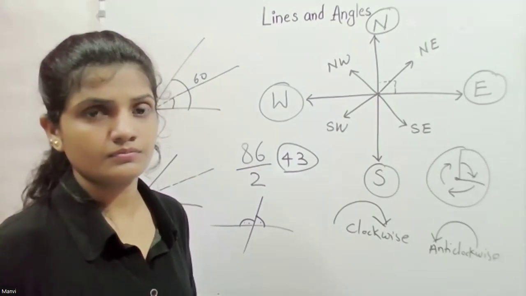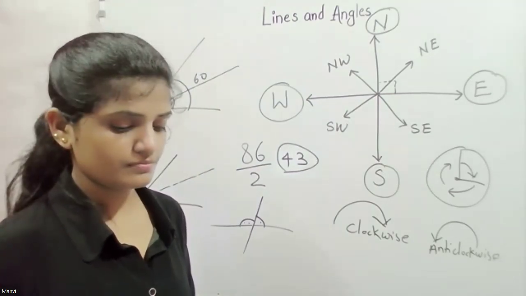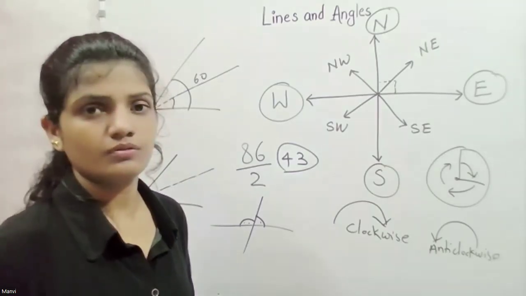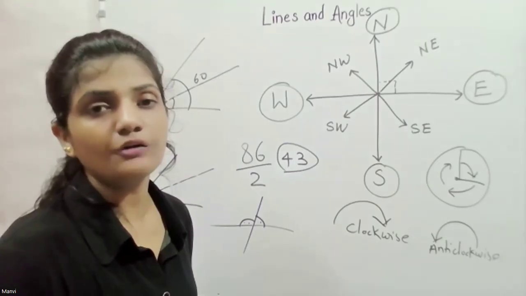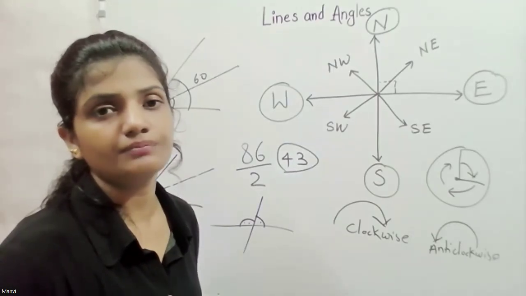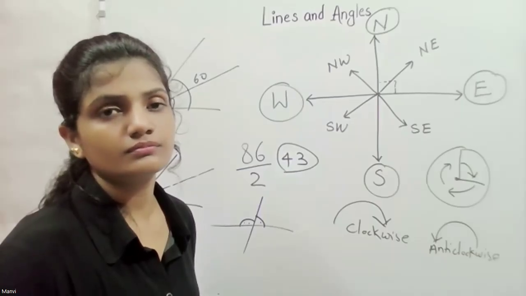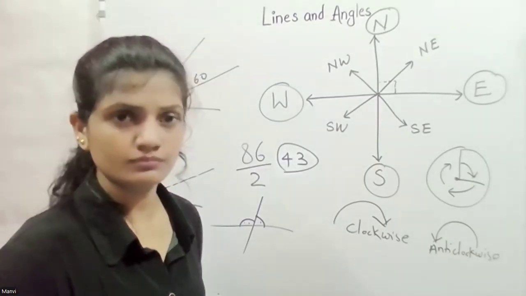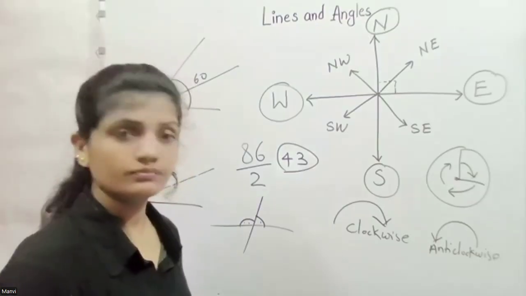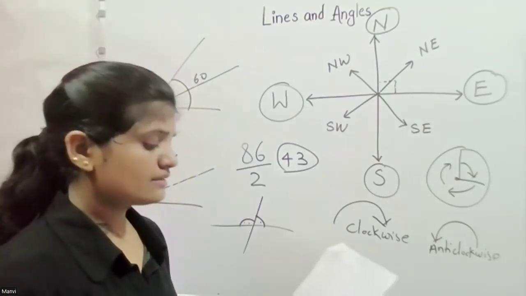I don't understand why. What are you doing now? How did you work out this question, Kavya? What I did is, in a normal line it's 180, then 180 take away 68, which gives me 112.